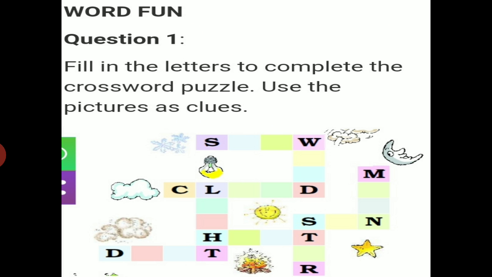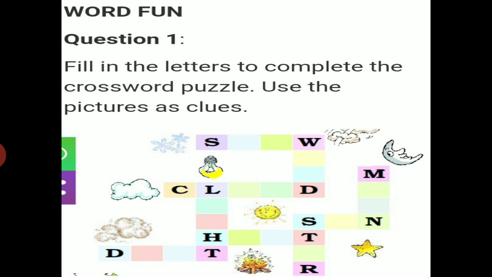Before starting, take out your books and open page 58. Now here is a crossword and you have to do this. Fill in the letters to complete the crossword puzzle. Use the picture as clues. Some pictures are there. You have to see the picture and complete the word.